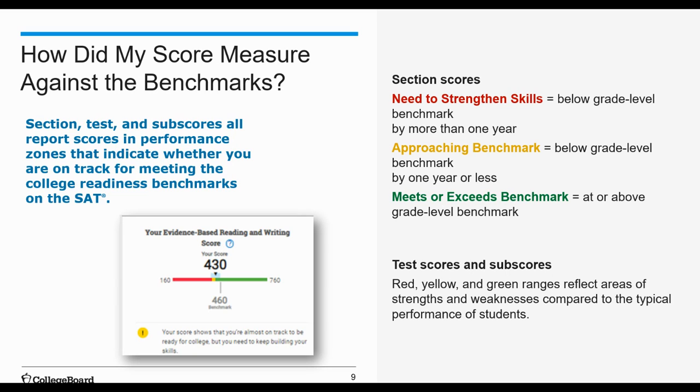If your score falls in the red area of the graphic, it means that you need to strengthen your skills. It means that you are more than 1 year below your grade level benchmark. If your score falls in the yellow part of the graphic, it means that you're approaching the benchmark, or that you're below the grade level benchmark by less than 1 year. And again, if your score falls in the green, that means that you're right on track.